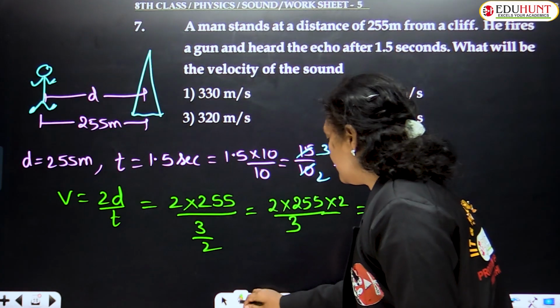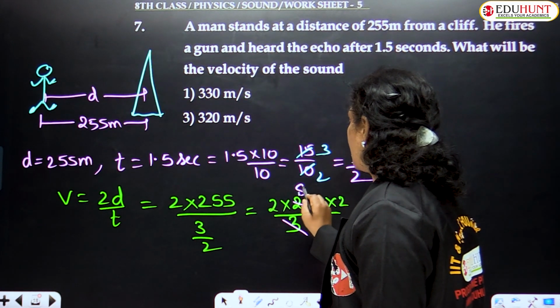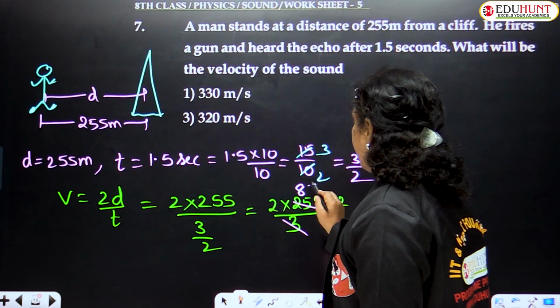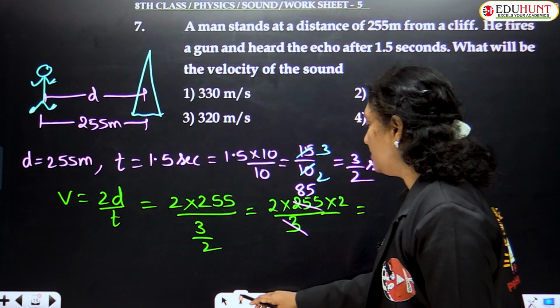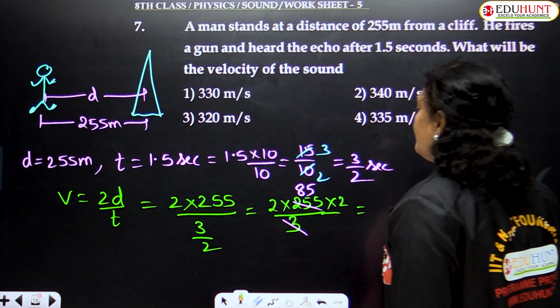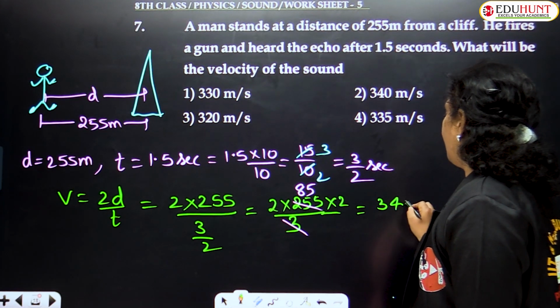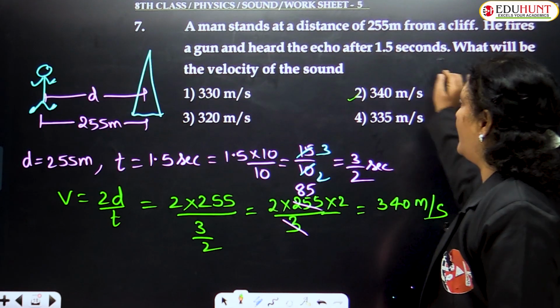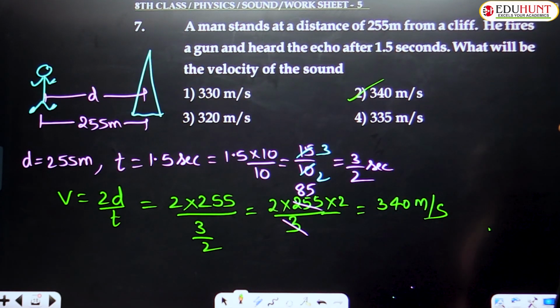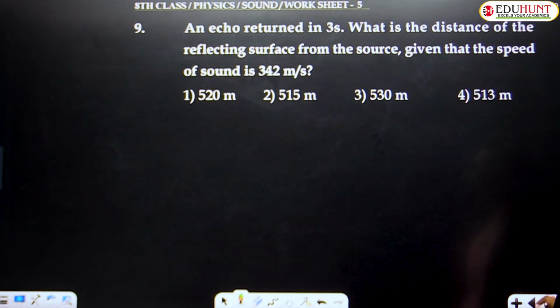Okay, simplify this. This 3 goes how many times, children? 8 3s are 24 and 5 3s are 15, so we get 85 into 2 into 2. So how much is that? 85 into 2 is 170. 170 into 2 is 340 meter per second. Hence, the correct option is option number 2, that is 340 meter per second. Clear? So well, let us move to the next question, that is question number 8.